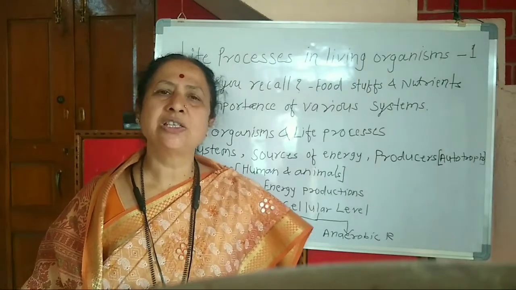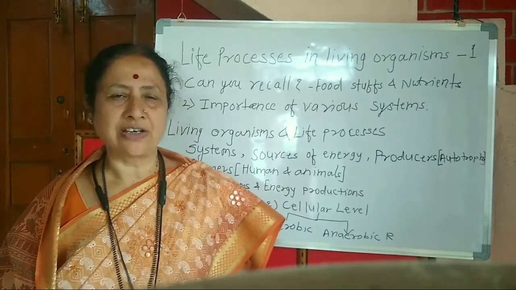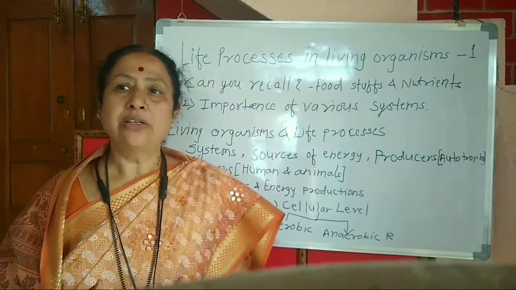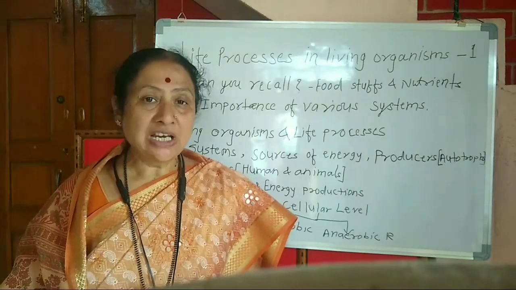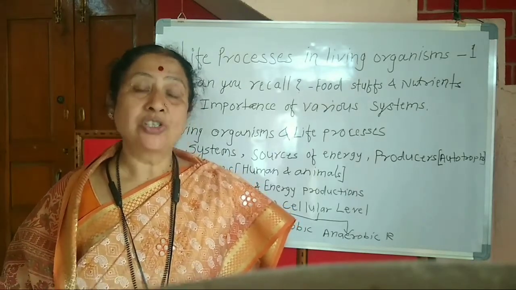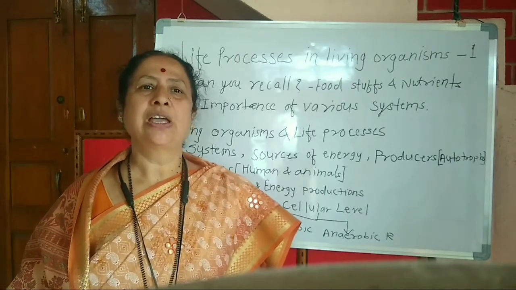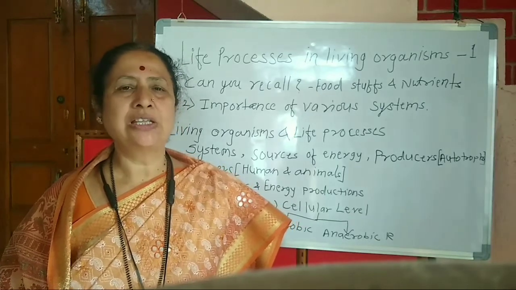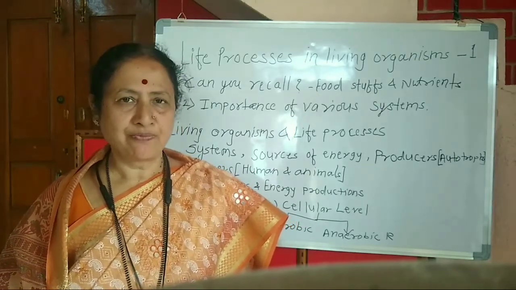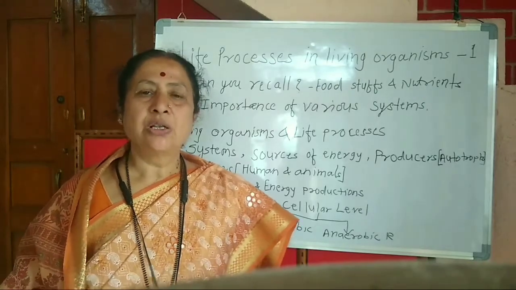This energy is used for our day-to-day activities and internal activities. Not only the energy derived from the food material is essential, but oxygen is also important. Oxygen, we call it prana vayu. So oxygen is important for our life. It is supplied by the blood circulation, as we know.